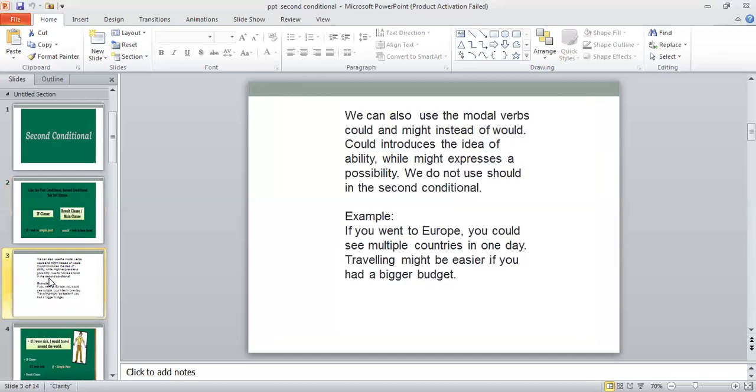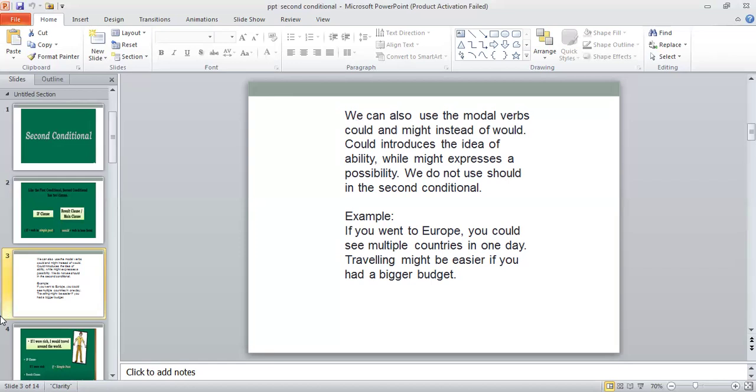We can also use the modal verbs could and might instead of would. Yes, instead of would, we can also use two more modal verbs which are could and might. Could introduces the idea of ability, while might expresses a possibility. We do not use should in the second conditional. This is the rule which you have to keep in mind, that in the case of second conditional, you can easily use would, could, and might, but should will not be used.